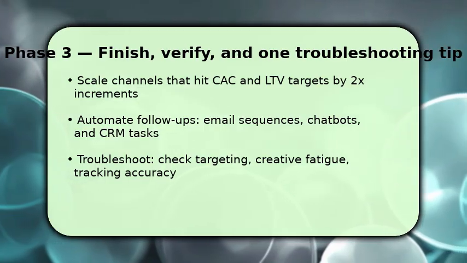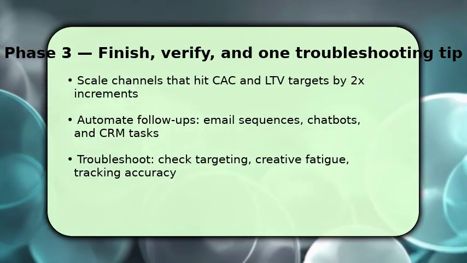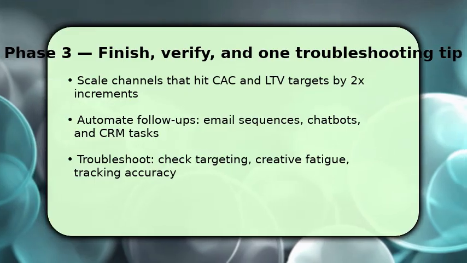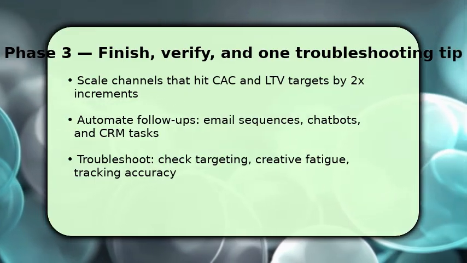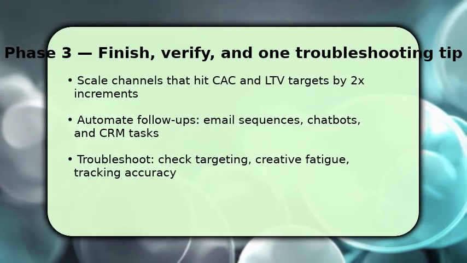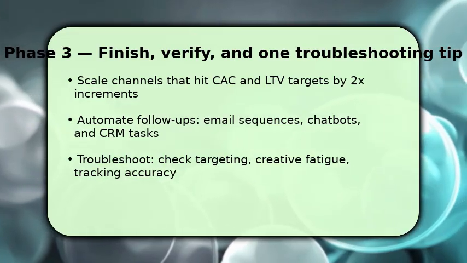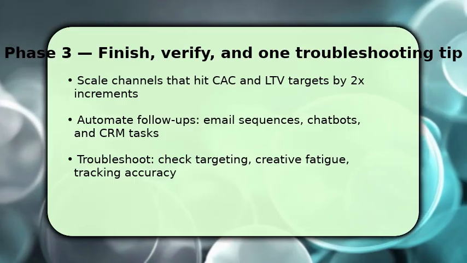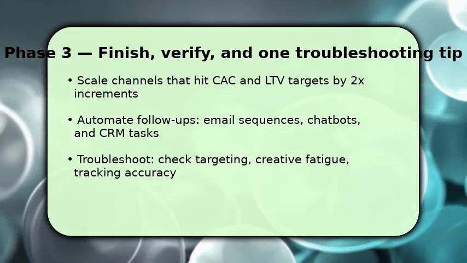If results drop, troubleshoot. First, confirm tracking accuracy, then check audience overlap and creative fatigue, and finally review landing page experience. If one fix helps, pause other changes and iterate. Stay patient, because sustainable scale takes deliberate adjustments.